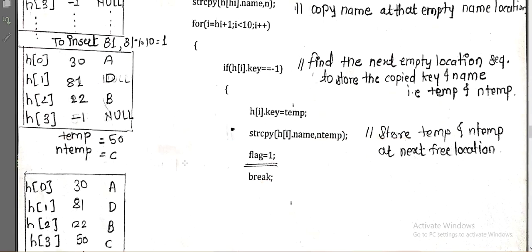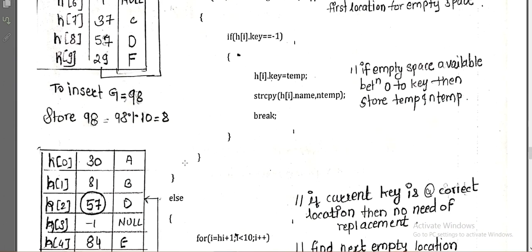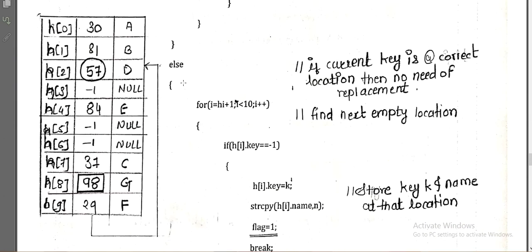Now sometimes it may happen that the number is at the true position, and that we also need to check, right? So we are checking this in the else part. Else means the condition is false, that the key is at the true position, so we cannot replace that key, right? If the current key is at the correct location, then there is no need of replacement.